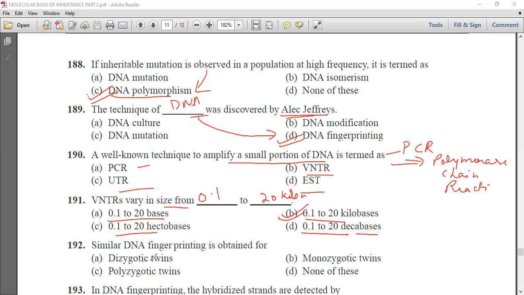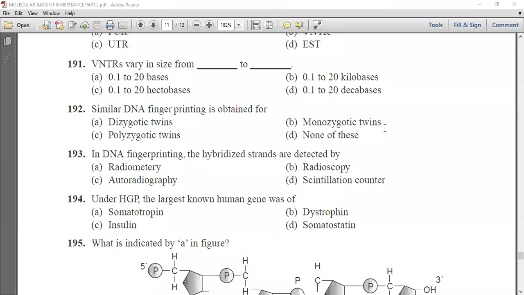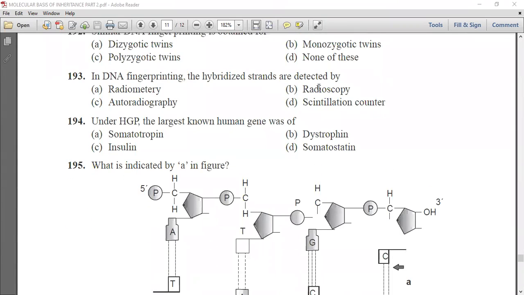So we know it is from 0.1 to 20 kilobases. Similar DNA fingerprinting is obtained for dizygotic twins, monozygotic twins, polyzygotic twins, or none of these. We know that in case of monozygotic twins, the DNA fingerprinting is same. Next question is, in DNA fingerprinting, the hybridized strands are detected by radiometry, radioscopy, autoradiography, or scintillation counter. So we know with the help of autoradiography, the hybridized strands are detected.